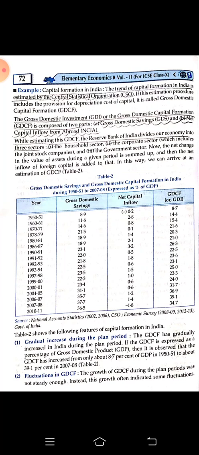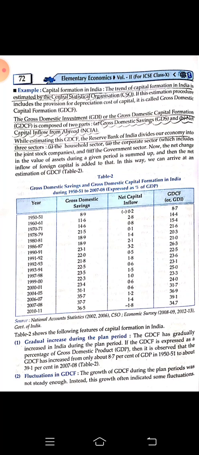One is gross domestic savings and the other is net capital flow from abroad. While estimating gross domestic capital formation, the Reserve Bank of India divides our economy into 3 sectors: the household sector, the corporate sector, and the government sector. Then this calculation is done.